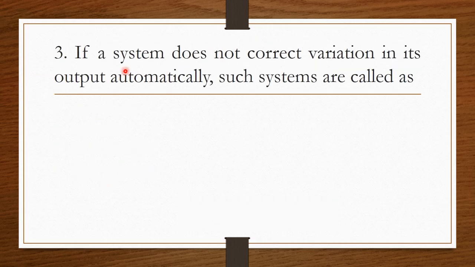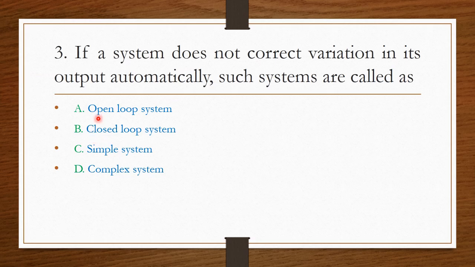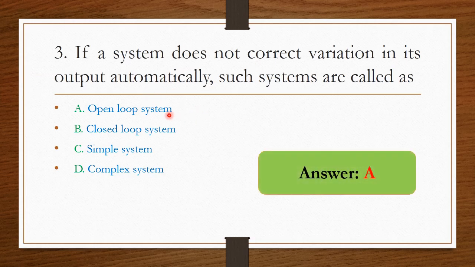Next question, if a system does not correct variations in its output automatically, such systems are called as option A open loop system, option B closed loop system, option C simple system, option D complex system. So always remember, if you want to correct the output variations automatically means then definitely there should be a feedback. So this system is called as open loop system. So option A is the right answer.